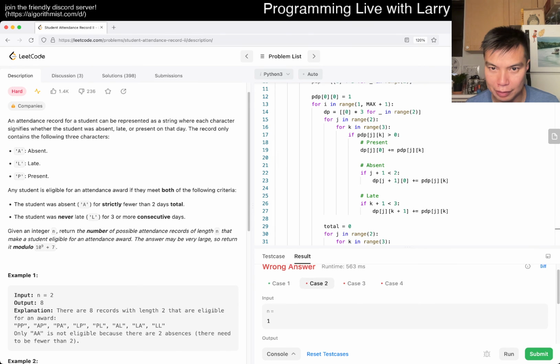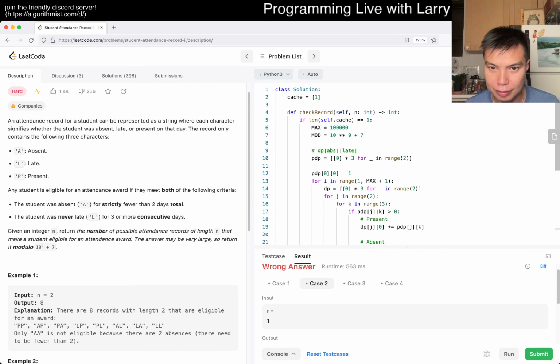I don't even print anything. Is that not how I do it? Maybe I have to do it outside.